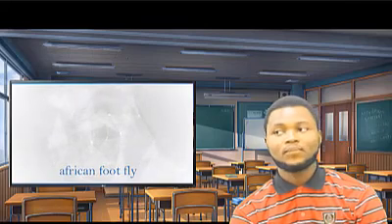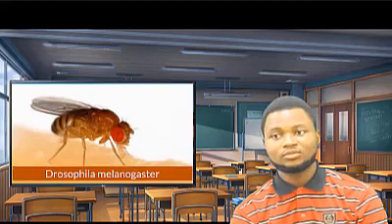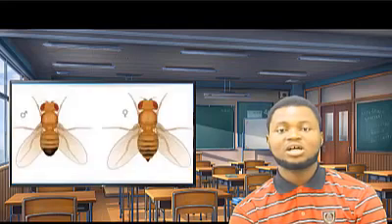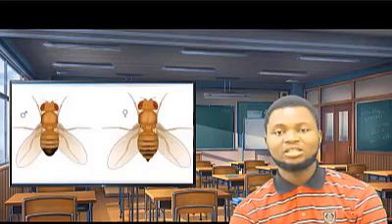One organism which satisfies these conditions is the African fruit fly. It is an animal called Drosophila melanogaster. The African fruit fly is a very small organism. It has a very high reproductive rate. It reproduces in large numbers at once, and it shows discontinuous variation in that the male has a rounded abdomen and the female has a pointed abdomen. So we can easily differentiate between the male and the female.